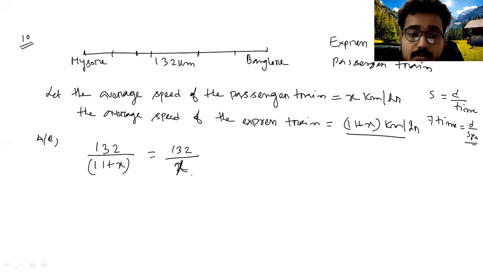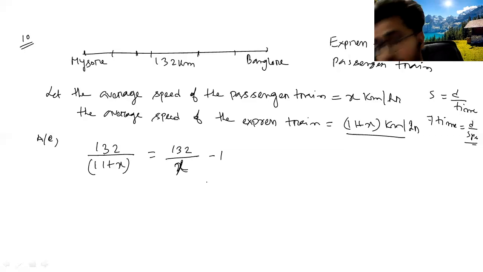Because the speed of the passenger train is x and the speed of the express train is 11 plus x, and time equals distance by speed, we just put the values. So the time taken by the express train will be 1 hour less than the time taken by the passenger train. This will be your equation.